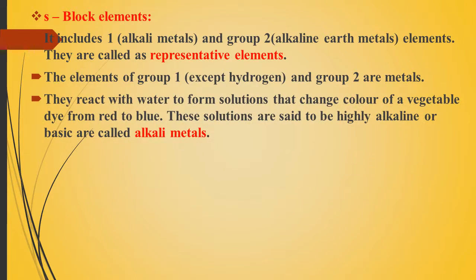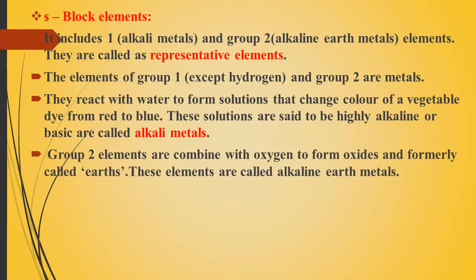And these elements react with water to form solutions that change the color of vegetable dye from red to blue. So these solutions are highly alkaline or basic. These 2 group elements are highly basic, so we call them alkali metals. And group 2 elements combine with oxygen.